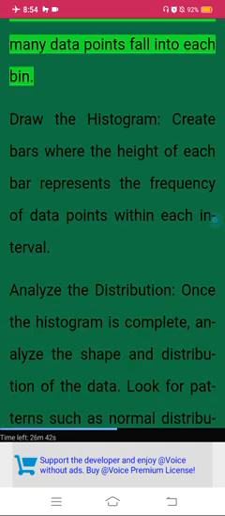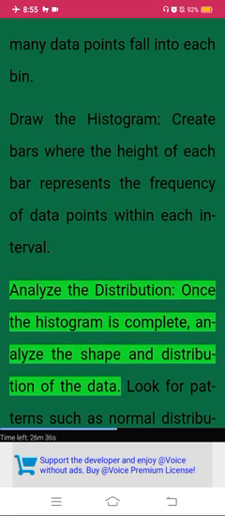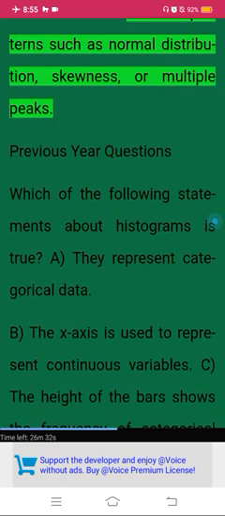Count data points. Count how many data points fall into each bin. Draw the histogram. Create bars where the height of each bar represents the frequency of data points within each interval. Analyze the distribution. Once the histogram is complete, analyze the shape and distribution of the data. Look for patterns such as normal distribution, skewness, or multiple peaks.